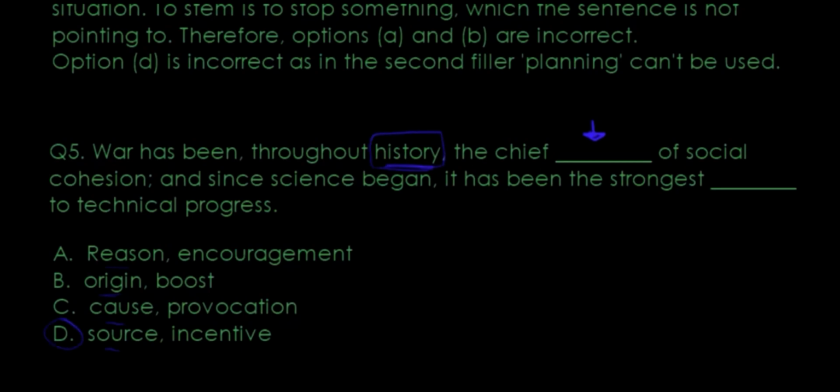Incentive. And especially because they said throughout history, they're specifying throughout history, so they're not talking about one particular event that would be a cause of something, or an event that originated from something, or a reason of an event.